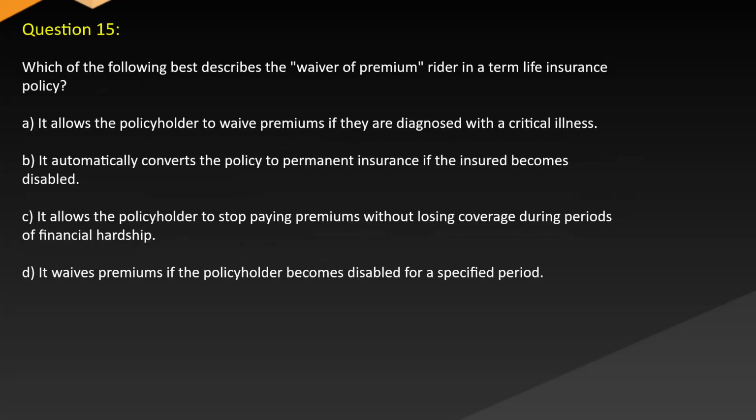Question 15. Which of the following best describes the waiver of premium rider in a term life insurance policy? A. It allows the policyholder to waive premiums if they are diagnosed with a critical illness. B. It automatically converts the policy to permanent insurance if the insured becomes disabled. C. It allows the policyholder to stop paying premiums without losing coverage during periods of financial hardship. D. It waives premiums if the policyholder becomes disabled for a specified period.